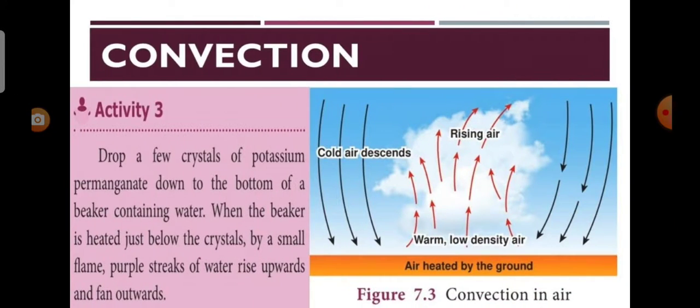We see convection. For example, drop a few crystals of potassium permanganate down to the bottom of a beaker containing water. When the beaker is heated just below the crystals by a small flame, purple streaks of water rise upwards and fan outwards. In this activity, water molecules at the bottom of the beaker receive heat energy and move upward and replace the molecules at the top.